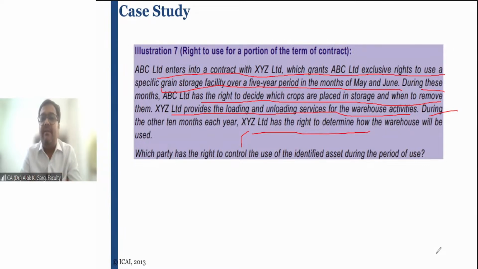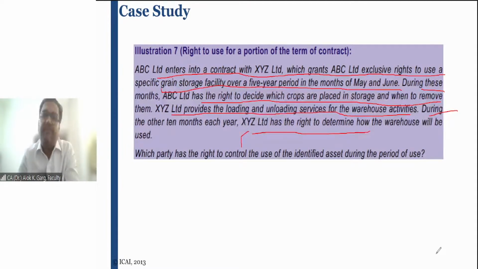So ABC Limited is a lessee, a customer. XYZ Limited is a supplier, which is a lessor, right? This warehouse contract, this storage space contract, is for a period of 5 years.